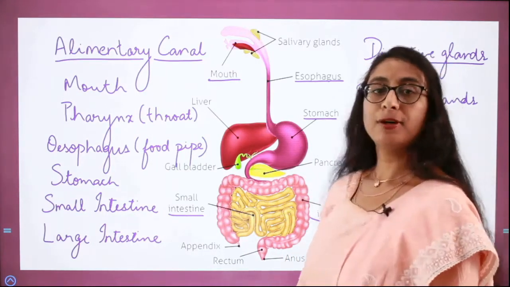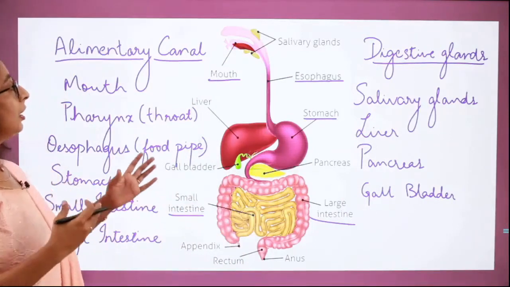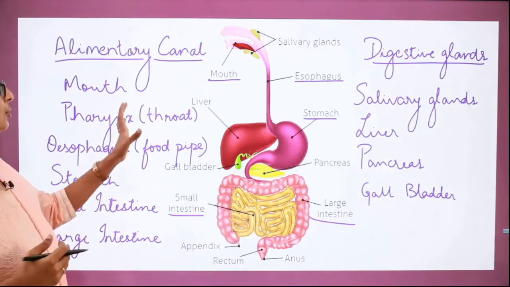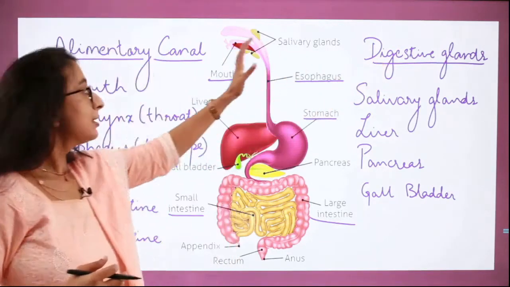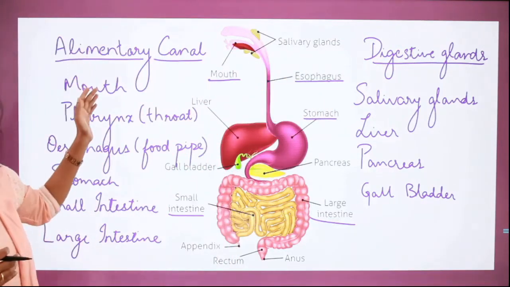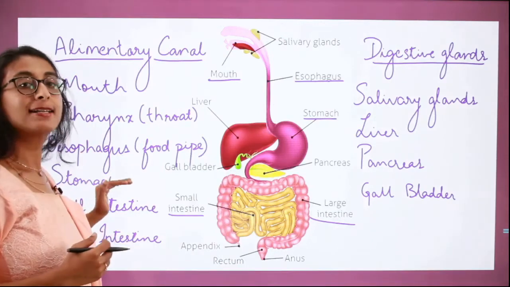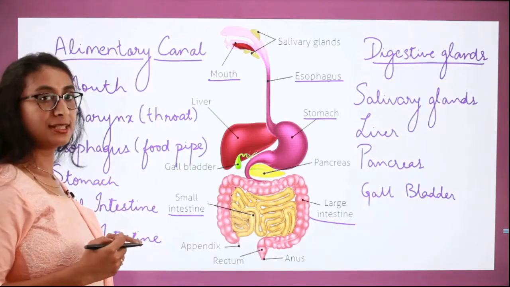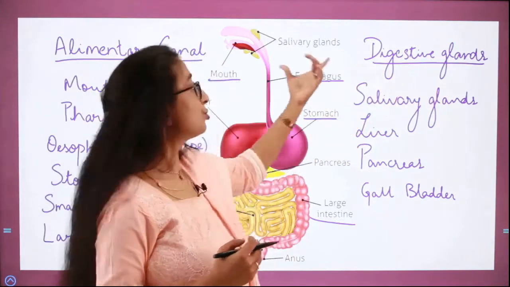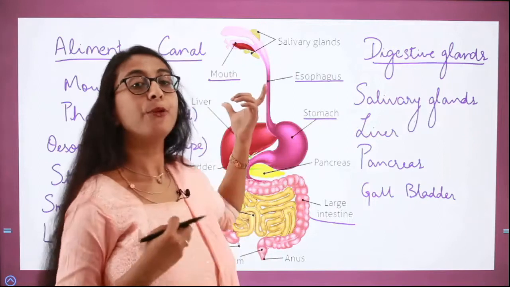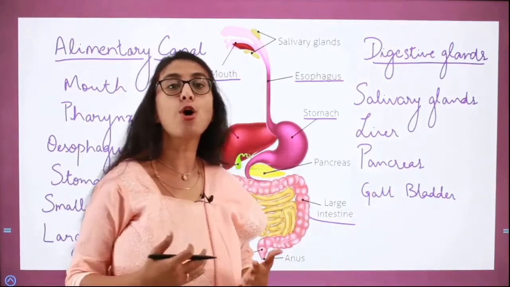Did you understand the two important parts of the digestive system? The human digestive system consists of two important parts, the alimentary canal and the digestive glands. The alimentary canal consists of the mouth, pharynx, esophagus, stomach, small intestine, and the large intestine. And we have certain glands in association with the alimentary canal, which aid in the process of digestion by secreting juices or enzymes.